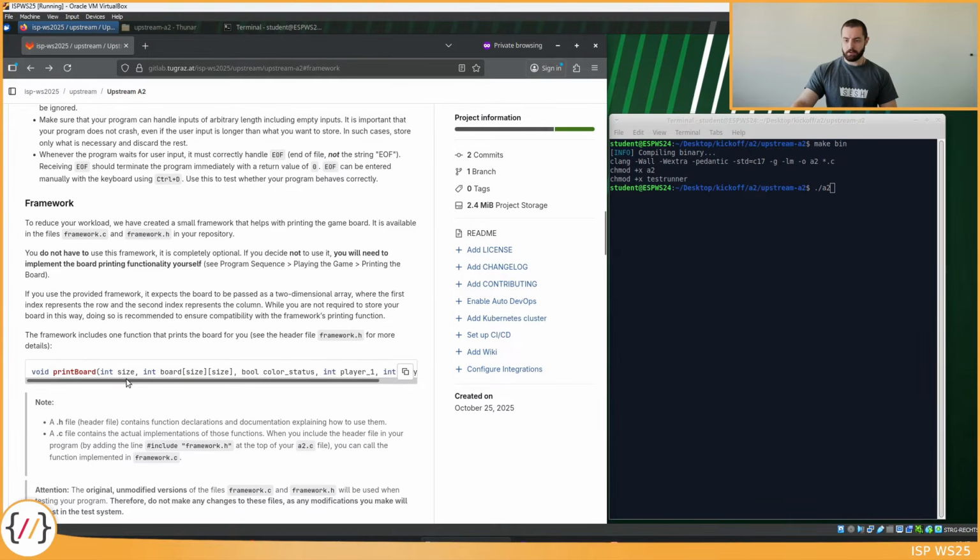It's called printBoard, and it takes a couple of parameters. First, the size of the board, and then the board itself, expected as a two-dimensional array. While the framework expects a two-dimensional array, you do not need to store the board as a two-dimensional array in your solution if you don't want to. But if you want to use the framework, you need at least to convert it to a two-dimensional array, because this is what the framework expects.